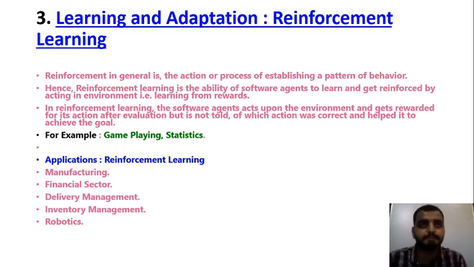Like when you are playing a game, you move forward as well as you take some points. At the same time, you kill someone. It means you are taking the points and also you are defeating the enemy. You are doing two things. Like if the enemy sees you first, he will kill you, and also you have taken the point. So this is a parallel process that is going on. That type of learning is called reinforcement learning, in which for every step it will reward you or it will take the rewards from you, either of the things. This type of learning is called reinforcement learning.